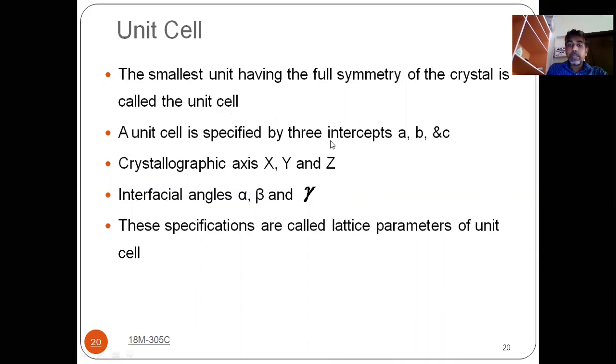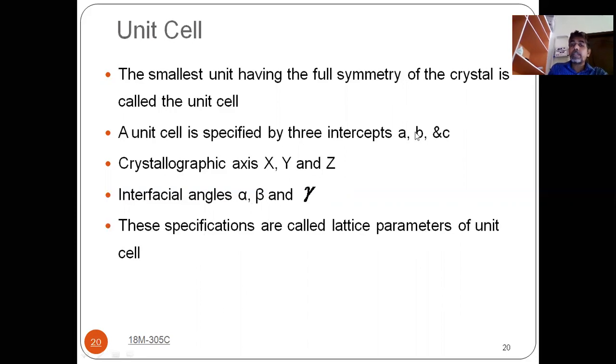And a unit cell is specified by three intercepts, that is a, b, c. That means lengths, that is intercepts. And crystallographic axes, generally x, y, z, we will take. And the interfacial angles we will consider as alpha, beta, and gamma. These specifications are called lattice parameters of the unit cell.